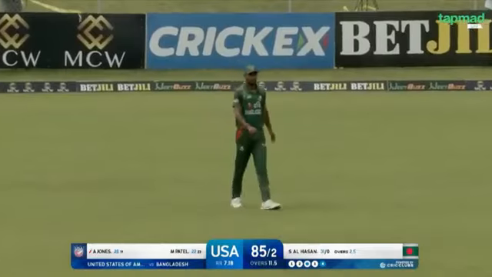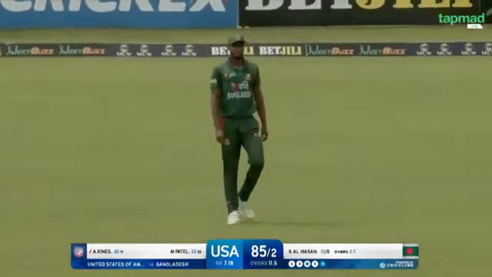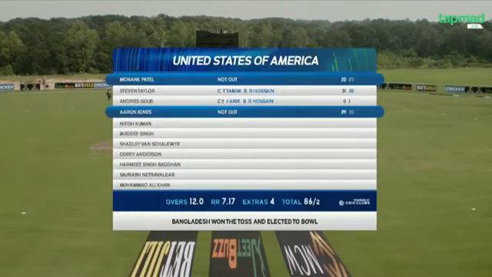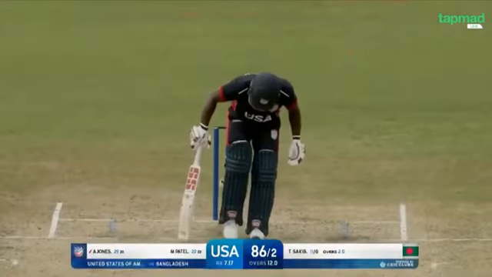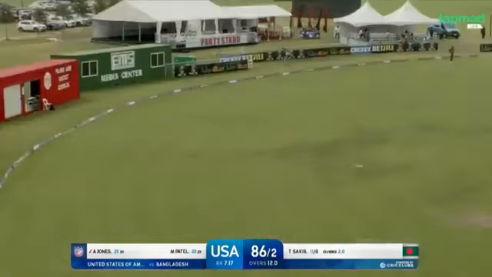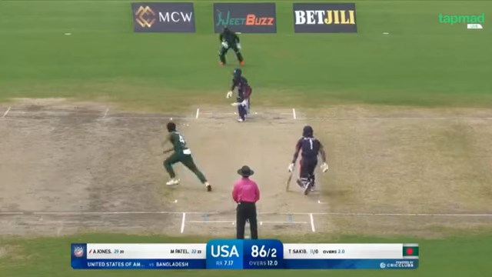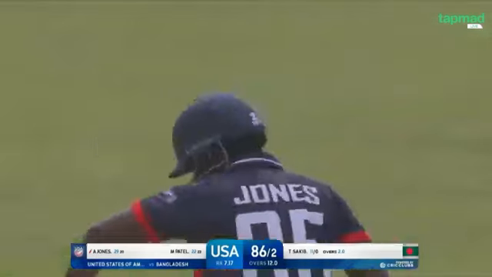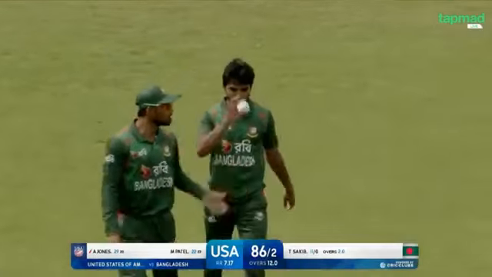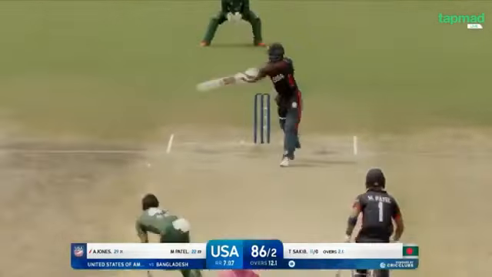Low full, twelfth over, USA 86 for 2. And then he can also do this. Just going to take a quick look at this. Guys don't like reverse sweeps and switch hits, but we get that. And so I grudgingly will accept that. Start with a dot ball. No, it does not say boundary, or the shot. It just says the numbers. And yes, I did say proper.